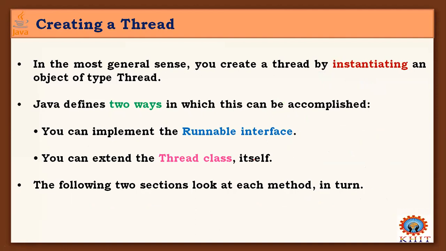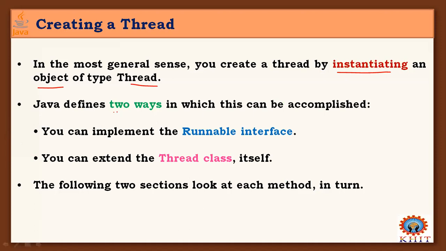Threads are created by instantiating an object of type Thread. So Thread is the main class for all the threads created in our program. So we should always instantiate that Thread class for creating a thread object of type Thread.